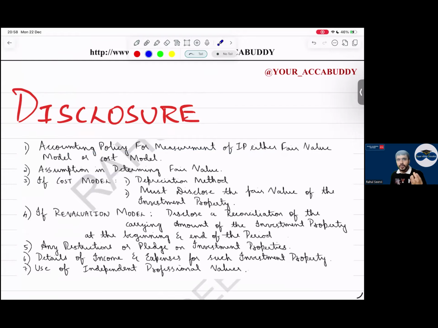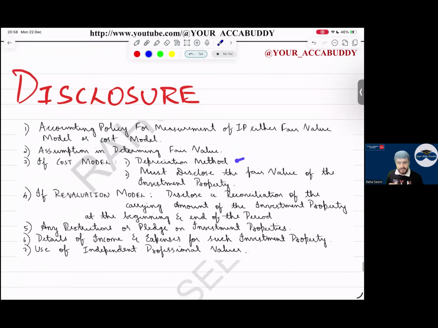So when we calculate the fair value, what was your thinking? What was the assumption behind that? That we studied in IFRS 13 in detail. Then if we are using the cost model, we will depreciate. So depreciation method, whether SLM or WDV, whether there is a change in estimate, useful life changing, residual value changing, etc. Then we must disclose the fair value of the investment property.